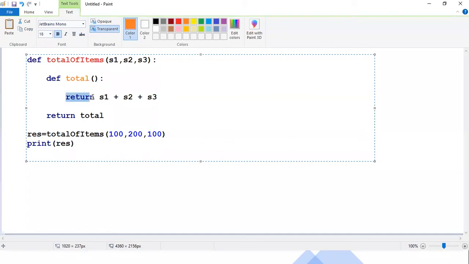Now guys, this return statement, I'm marking with the same orange color. Please focus. You are returning some logic with the inner function. But you know guys, this is a return statement for the outer function. So what you are returning? You are returning total. Now tell me guys, is total a function or a value? I need this answer in the chat. Is total a function or a value?